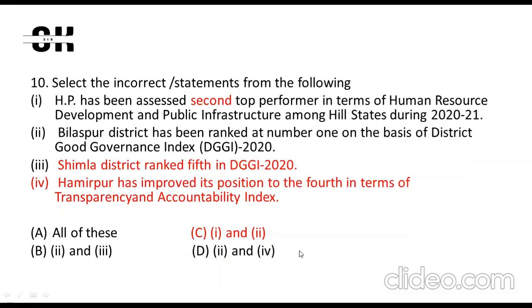Now the next question is talking about the incorrect statement, so incorrect statement is the keyword. Himachal has been assessed as second top performer among the hill states in human resource development and public infrastructure. Himachal is first, so this statement is wrong. Bilaspur, it is not Bilaspur, it is Hamirpur. Shimla district ranked fifth, this statement is right. Hamirpur has improved its position by 4, yes, this is also right. So the incorrect statement is C.